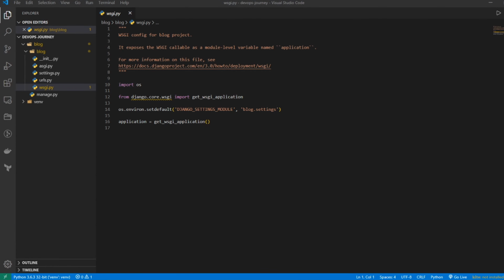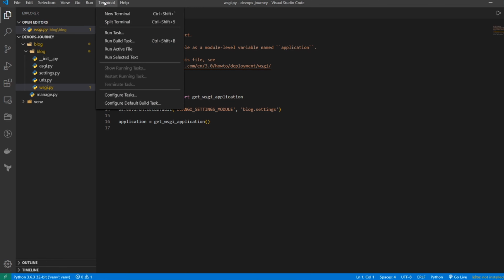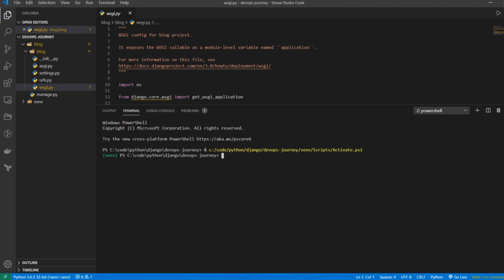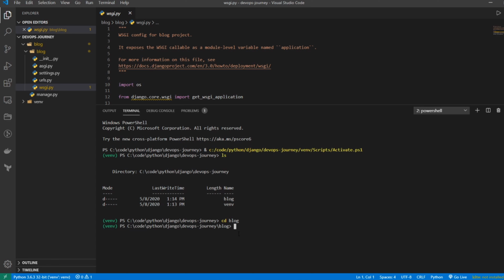Alright, so now that we've had a look at the file structure here, I'm going to go ahead and open up a terminal from within my code directory. Since I'm using Visual Studio Code, it detected my virtual environment and activated it for me. So I have my virtual environment activated. Now I can start working with Django. The first thing I'm going to do is hop into this blog folder. And then from this blog folder, I'm going to run the web server. So I'll do python manage.py, so it's using this manage script.